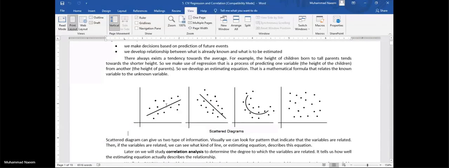And also we have observed at this stage, and we have observed at this stage, so what was the situation in between, we can also predict. So this is the main purpose of this regression relation.